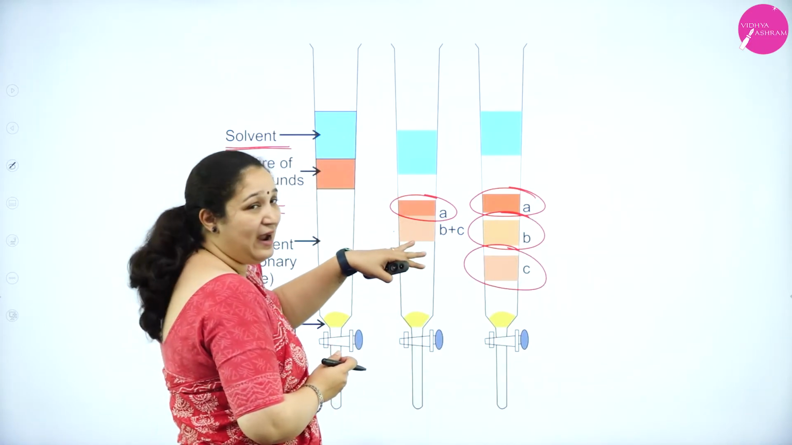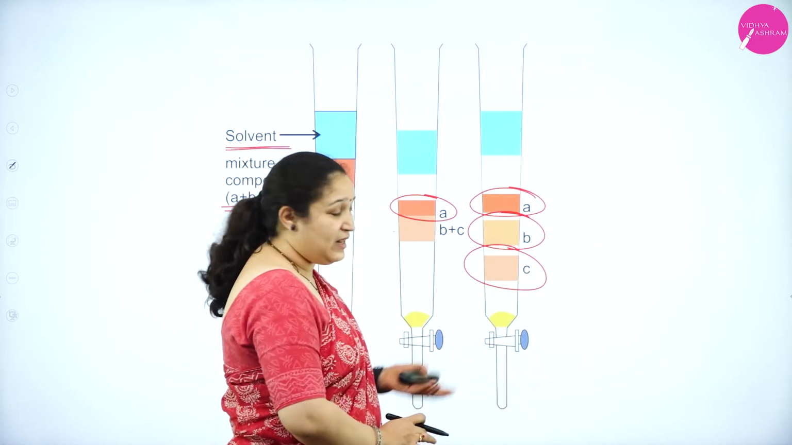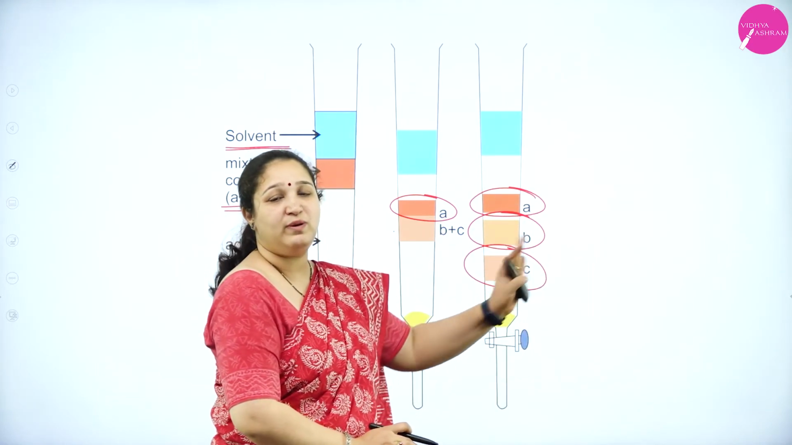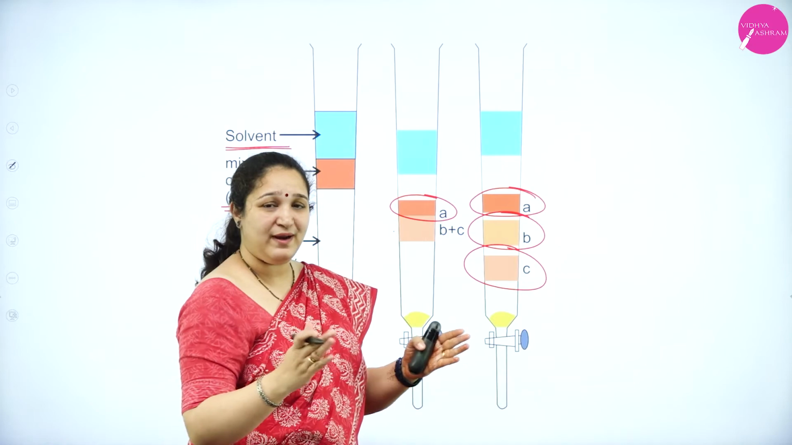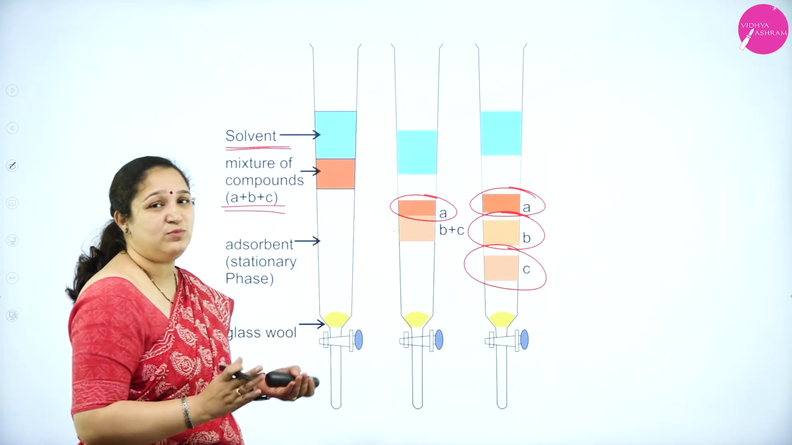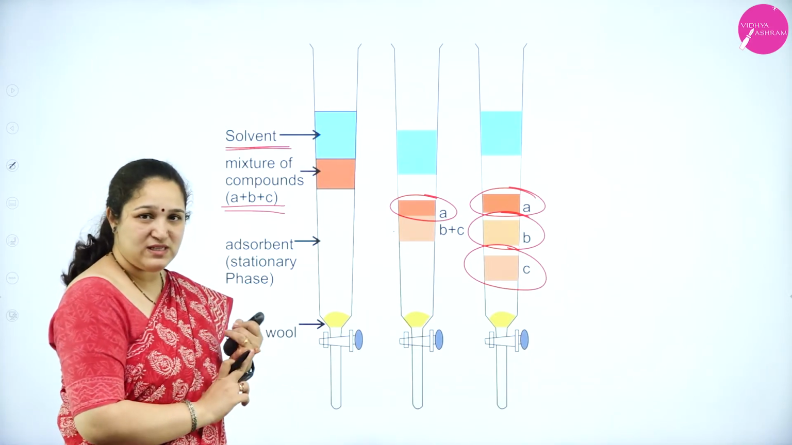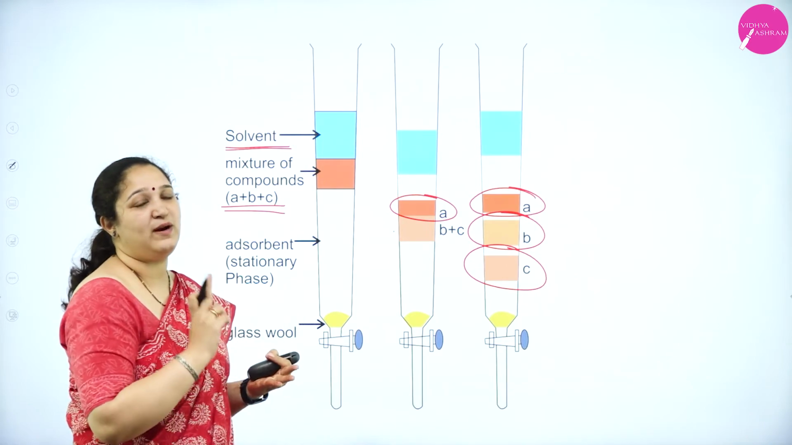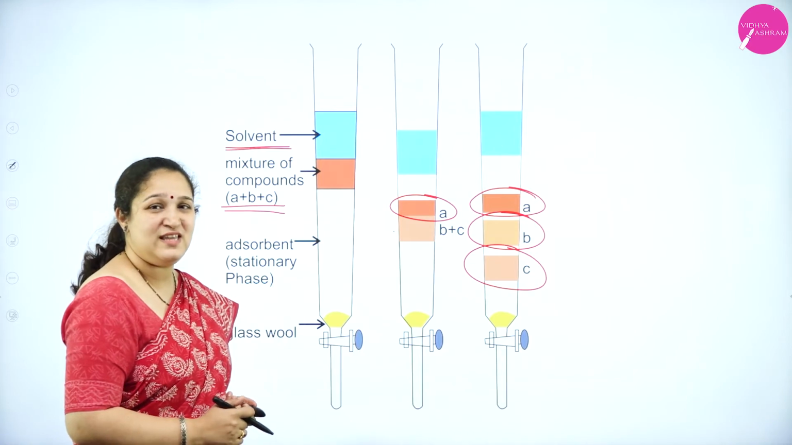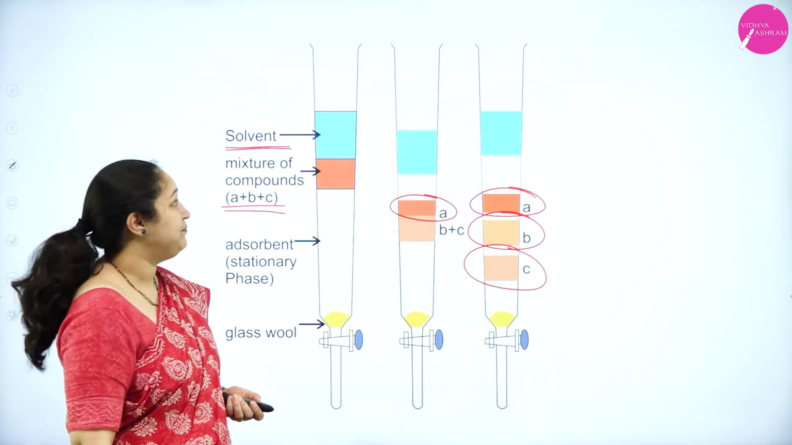Now you continue adding the mobile phase. First what comes out will be the component C. Next what comes out will be the component B, and next what comes out will be component A. Thus we have separated A, B, C components. This method is called column chromatography. So three examples I have shown for chromatography: one is thin layer chromatography, paper chromatography, and this is column chromatography. I hope you have understood these methods of purification or separating the mixtures.